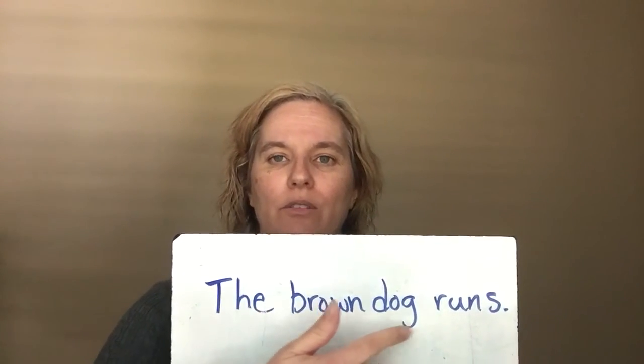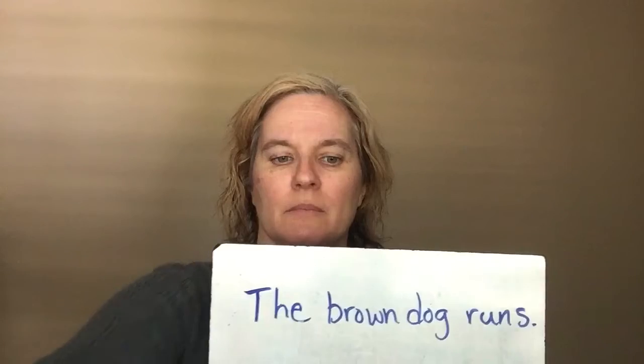Adjectives usually come before the nouns they describe, and it shows you: the furry rabbit hopped away. Furry describes rabbit. The describes rabbit. You could take furry away and it still makes sense. The rabbit hopped away. The brown dog runs.